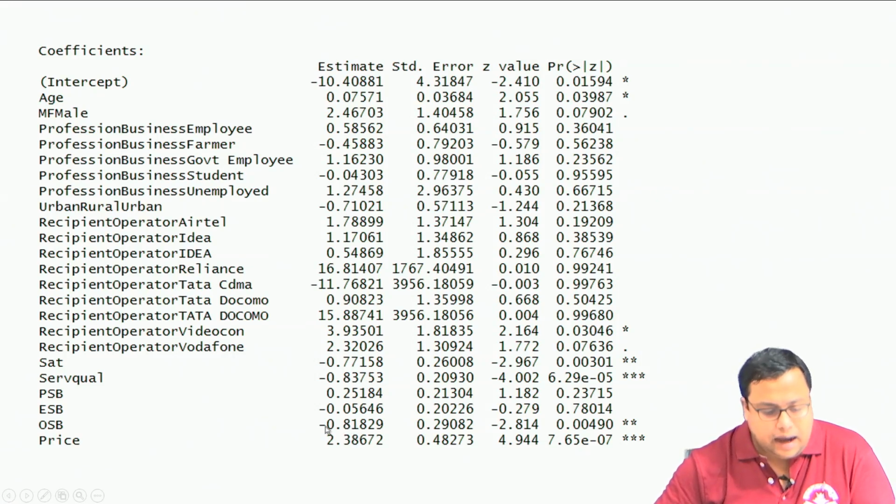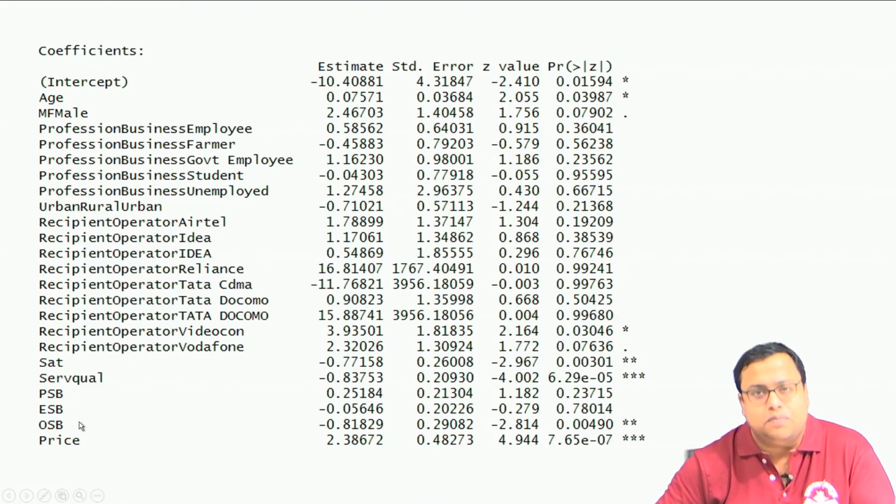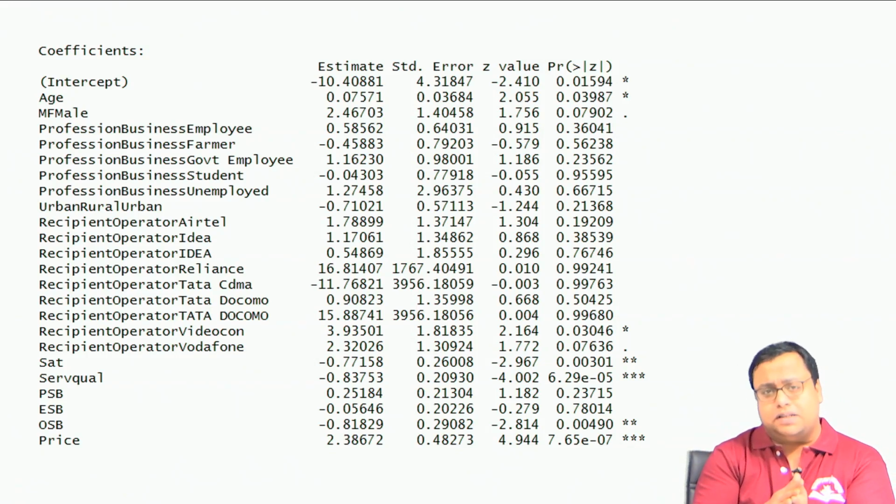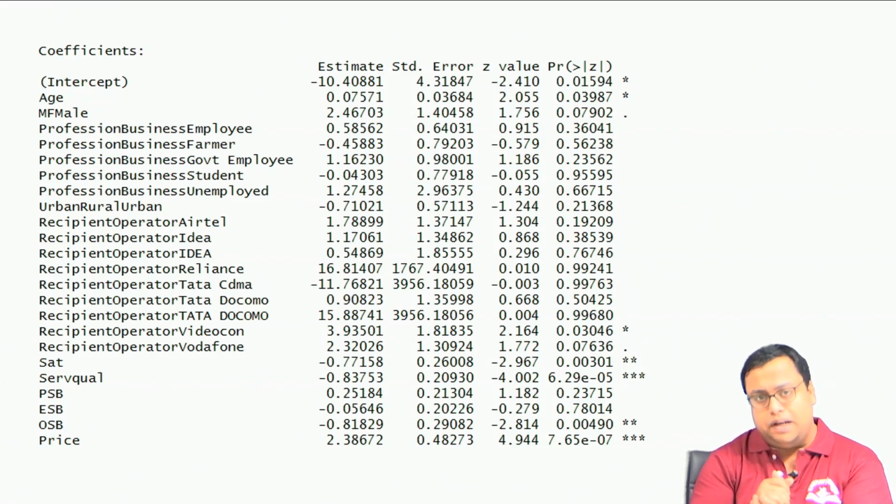And then another thing, out of procedural, economic and OSB, the most important thing that comes up is OSB, that is operational. If you remember, operational is social psychological plus options. So, operational switching barrier will reduce the switching probability. So, if there are lots of switching barriers, you will not switch. So, that is the only one that is significant, the other two, PSB and ESB, are not coming significant.